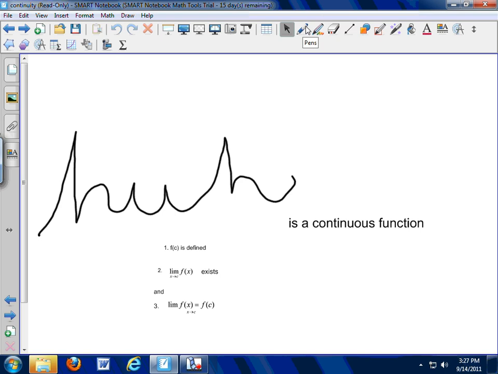And anywhere that I pick, let's say I pick right... all right, you want to lock up on me? What's going on? There we go. Oh, that's odd. I'm going to pick a point right here. Right there, the function is defined. The limit, tracing along from each side, is the same thing, and they're equal to each other. So that's a continuous function.